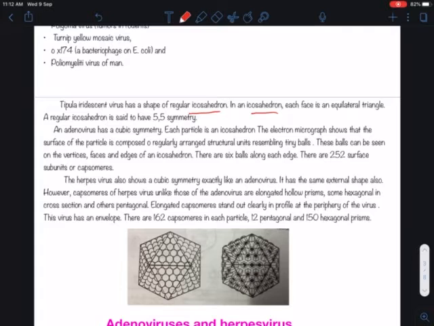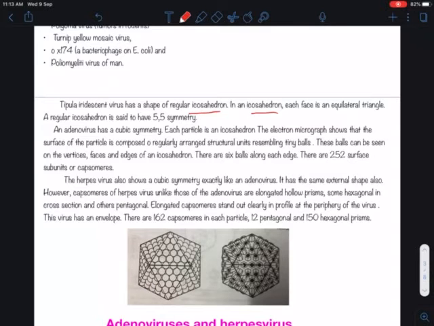There are 6 balls along each edge and there are 252 surface subunits or capsomeres. Here in adenoviruses we can see that there are 6 balls along each edge, and 252 capsomeres are present in this virus.